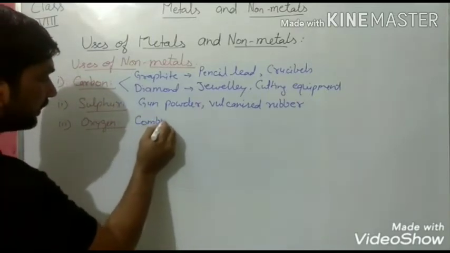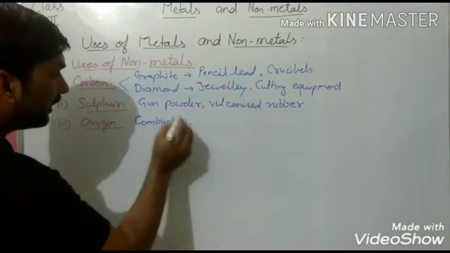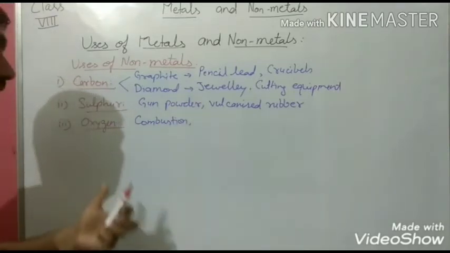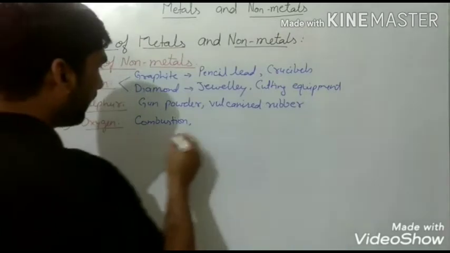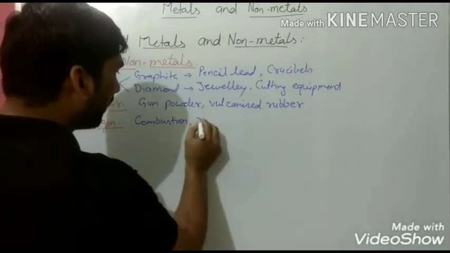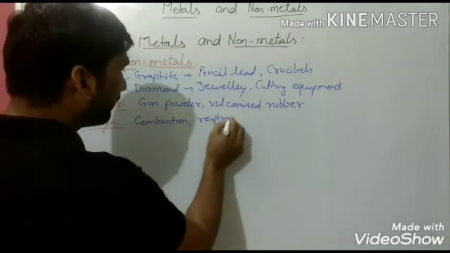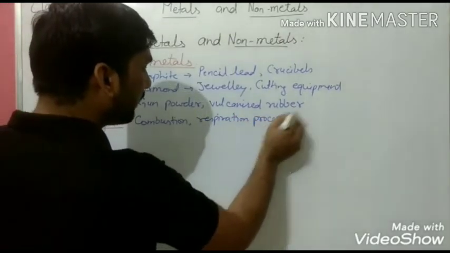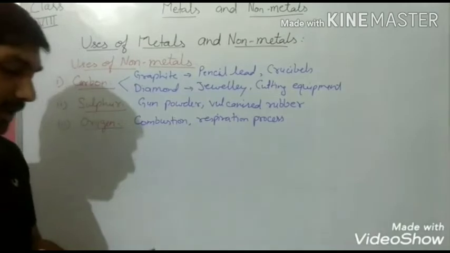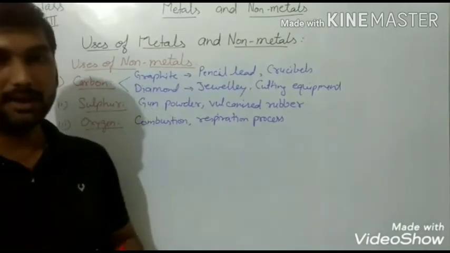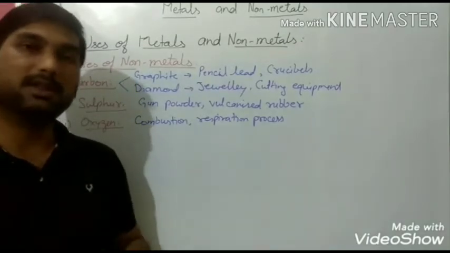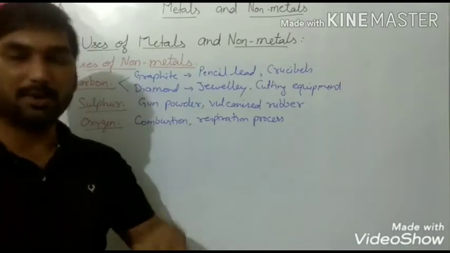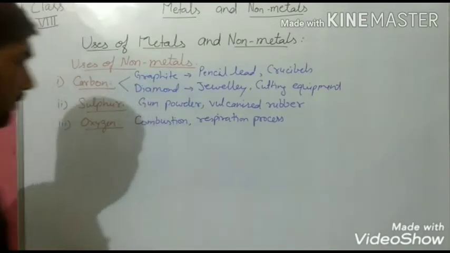All combustion processes need oxygen, and without oxygen, combustion cannot take place. We all utilize this gas in respiration. Plants also use this gas during respiration, but during photosynthesis they take in carbon dioxide gas to prepare food.